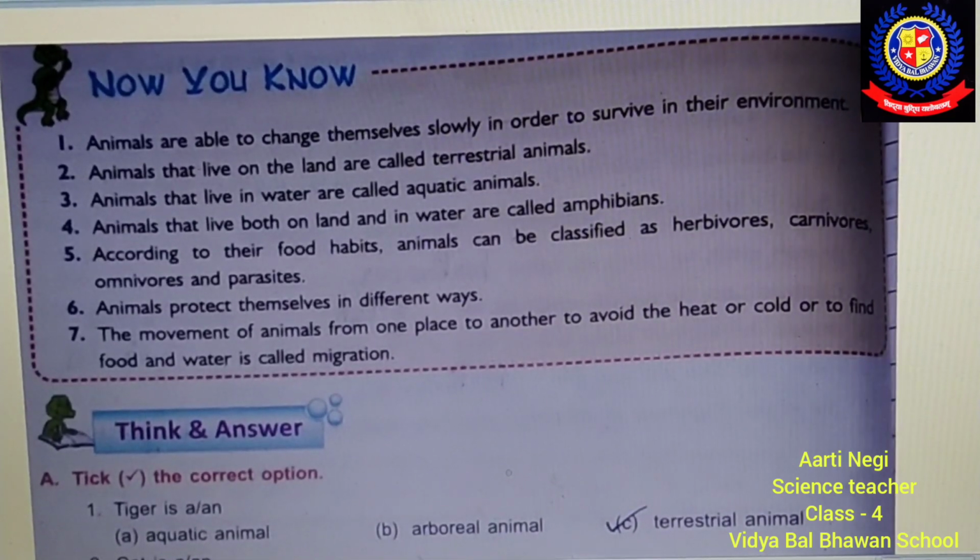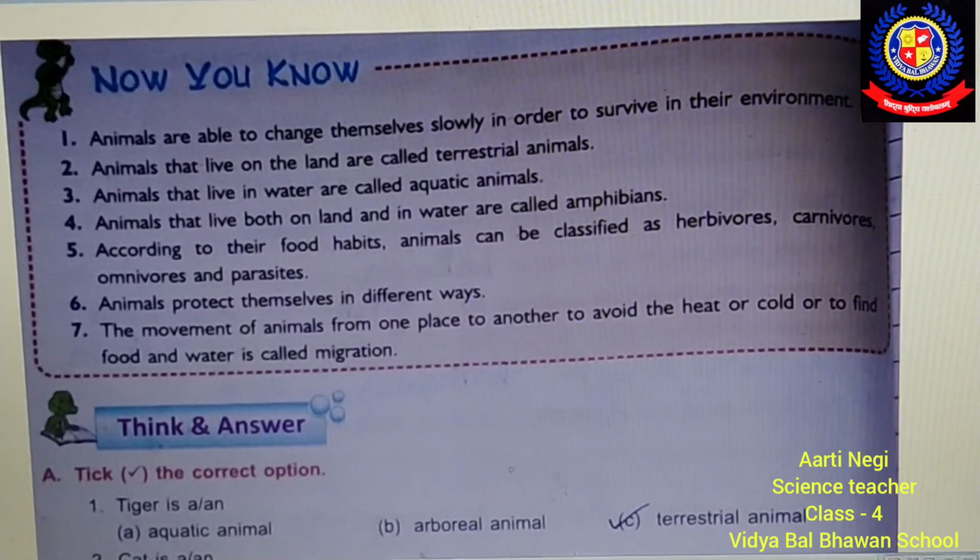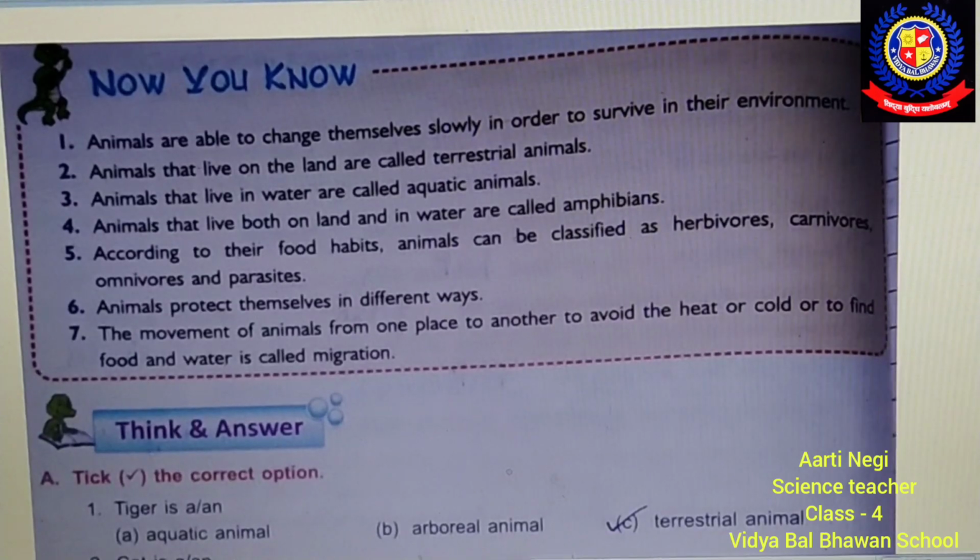So let's discuss these points related to this chapter in the Now You Know section. First, animals are able to change themselves slowly in order to survive in their environment, and this process of change is called adaptation.